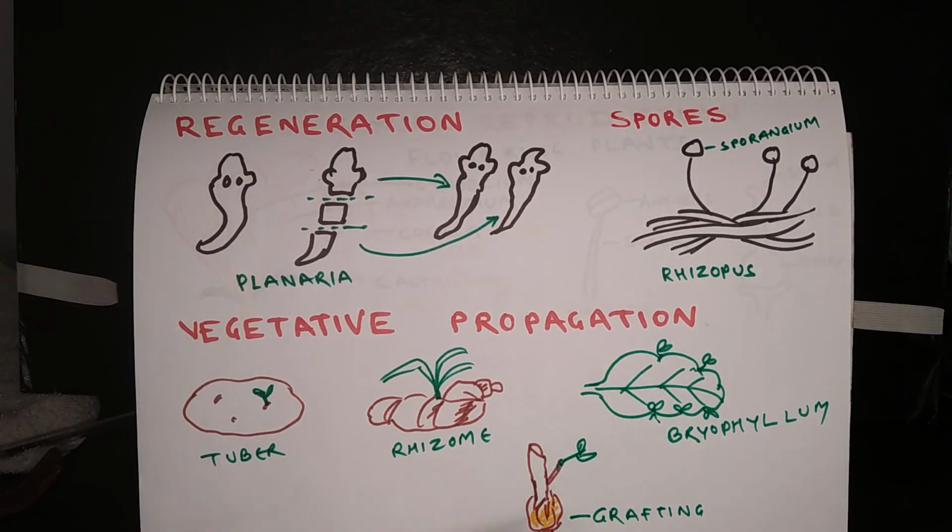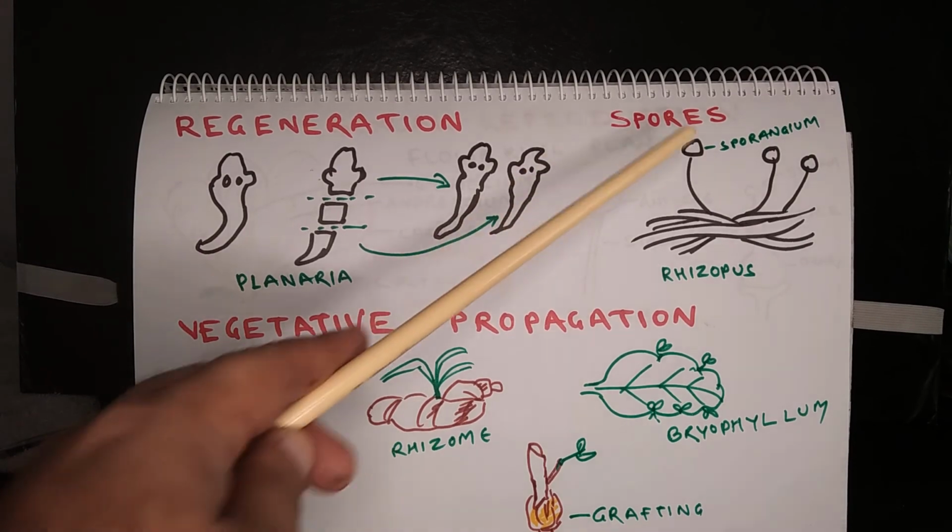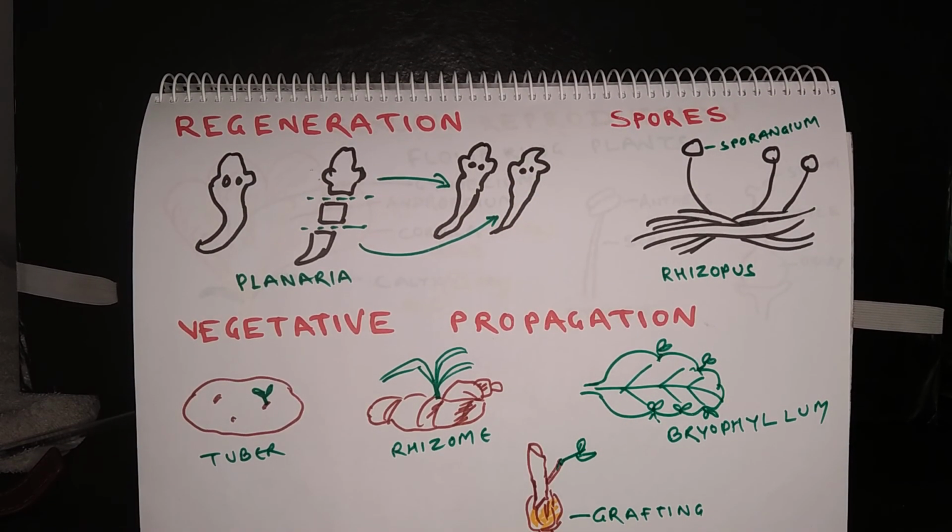Then comes spore formation. Some multicellular organisms develop special structures called sporangium. Spores develop inside a sporangium, and once the sporangium matures, it releases spores. The spores germinate to produce a new organism. So Rhizopus or bread mold is an example of an organism which reproduces by this method. The cotton-like layer which you can see on stale bread or rotting fruits and vegetables is because of the development of Rhizopus.